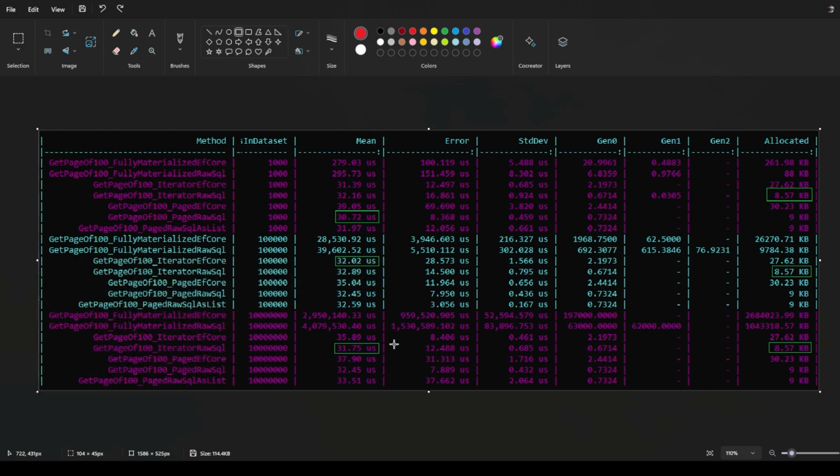And that's because there's overhead for setting up the iterator in the first place. So personally, I would expect for a small number of items, like 100, that the iterator should have more overhead for performance. But what we're seeing here is not only does it not have more overhead, it's going faster.